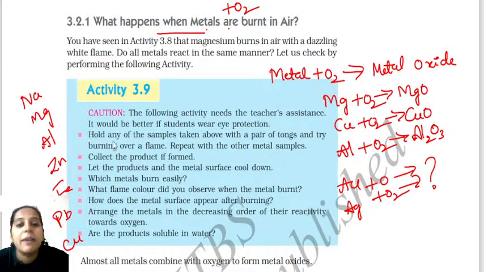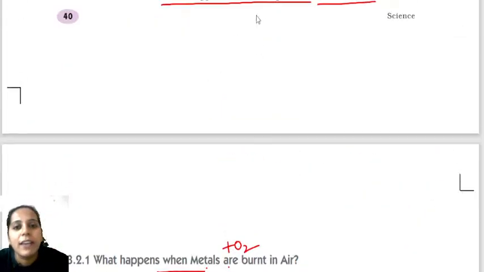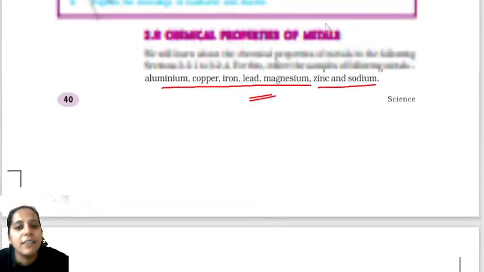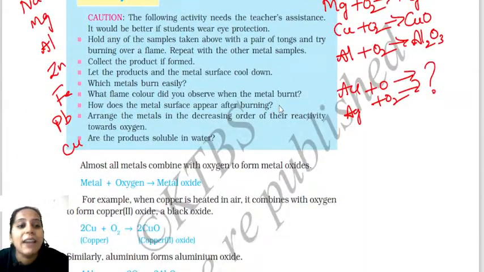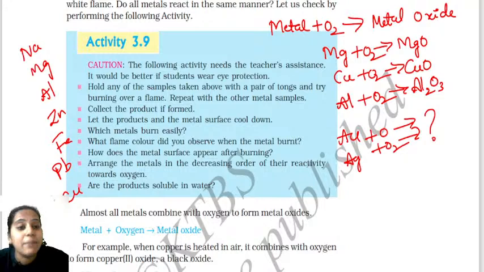These are the metals they have given here, so only these metals I am taking. When you try burning these, not all the metals burn at the same rate.